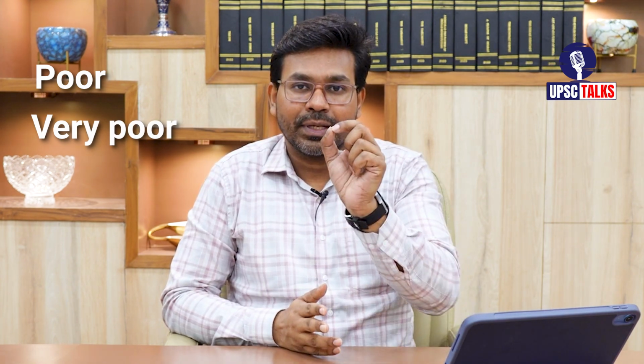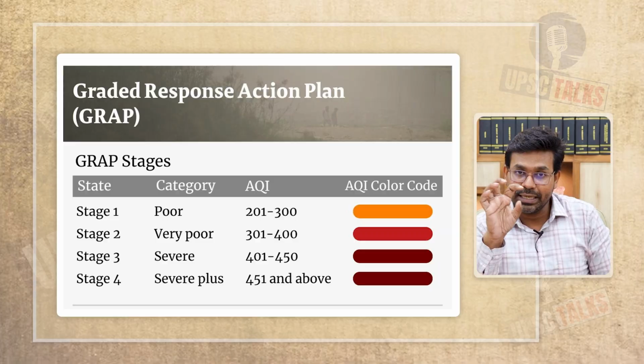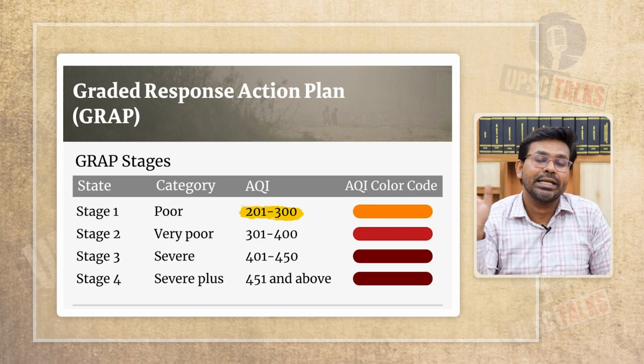So let us understand how air pollution is categorized under graded response action plan. In the graded response action plan, they have categorized the air pollution into 4 types. One of the types is known as poor, other is known as very poor, third is known as severe, and fourth category is known as severe plus or emergency. So when the air quality is poor, it means that there is a scale under air quality index. Air quality is considered to be poor when the air quality index is between 201 and 300.